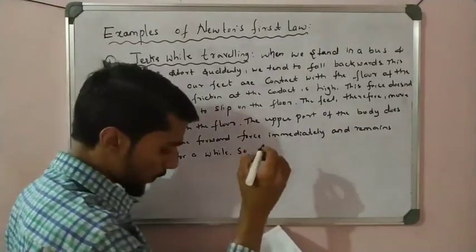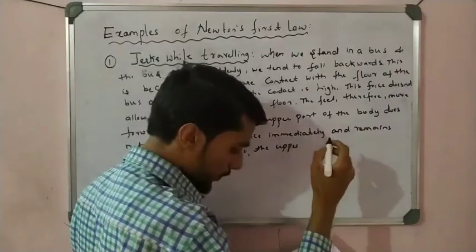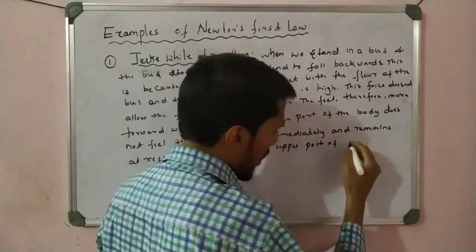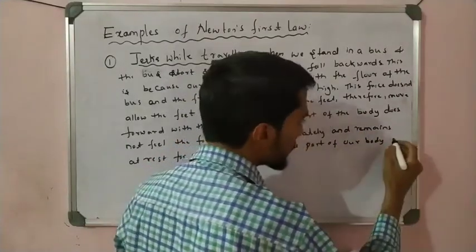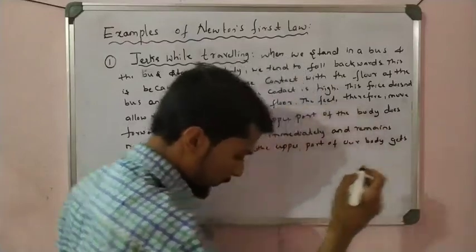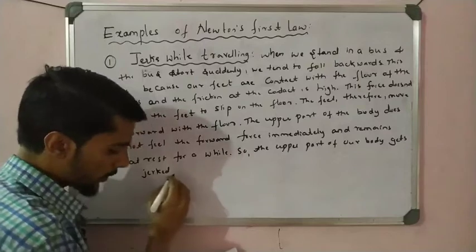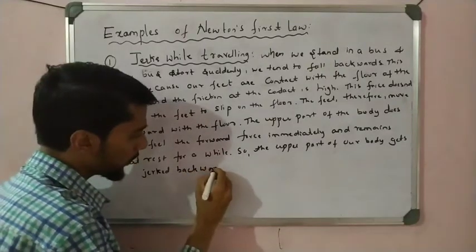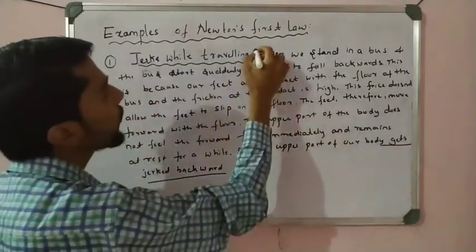So the upper part of our body gets jerked backward. So why we jerk backward, that is the answer. Okay, that is the first one. Take it, first point.